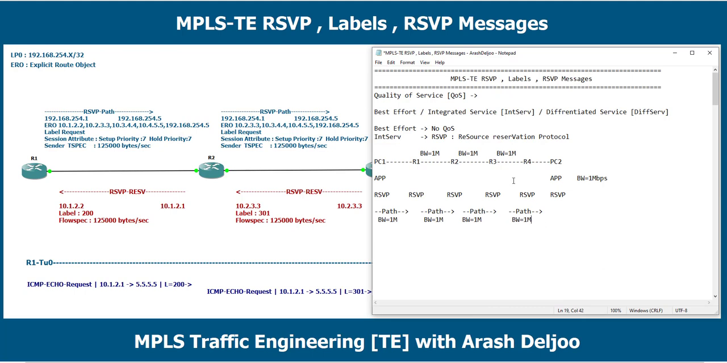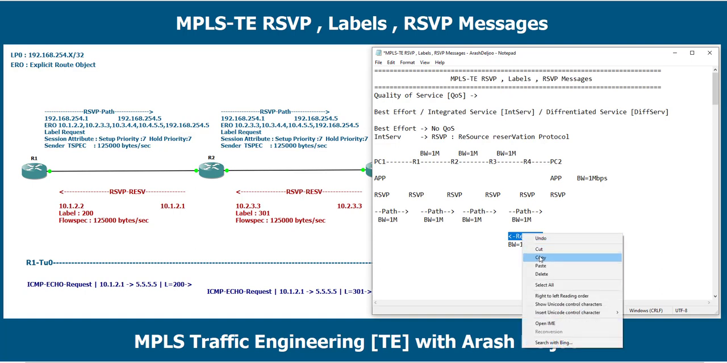And finally, when router 4 has this amount of bandwidth, router 4, or in some cases PC2, can send the RSVP reserve message, RESV. In this RESV we can say that we reserve the bandwidth of 1 megabit per second for this traffic. When the RSVP reserve message is received in router 3, router 3 can reserve the bandwidth of 1 megabit per second,